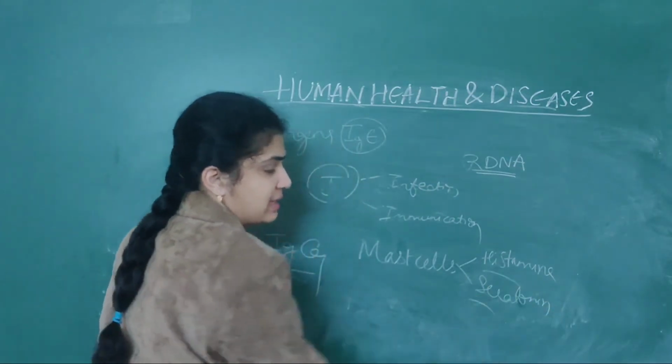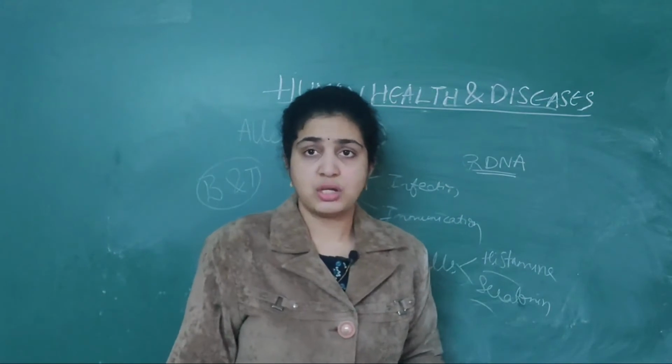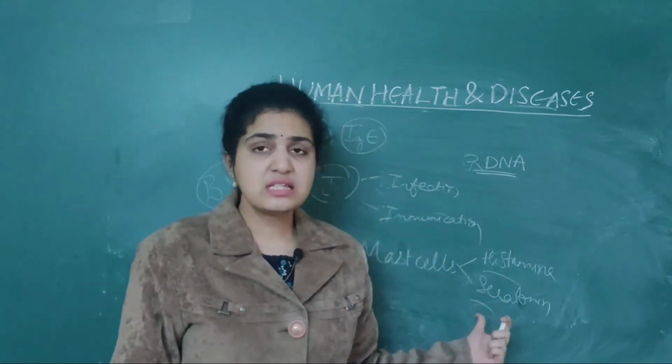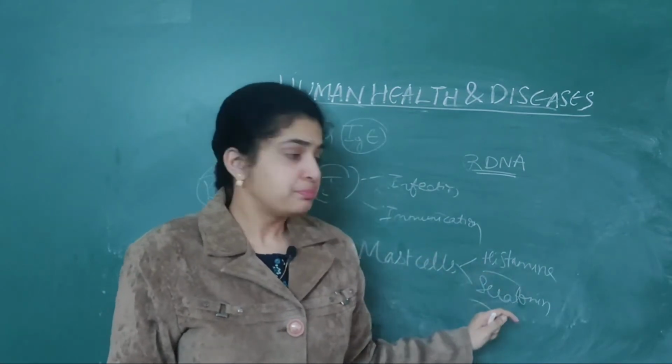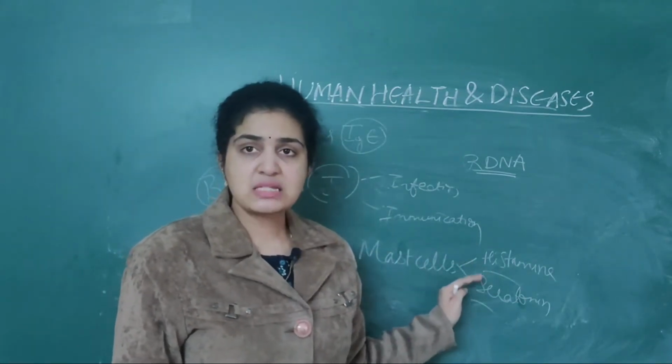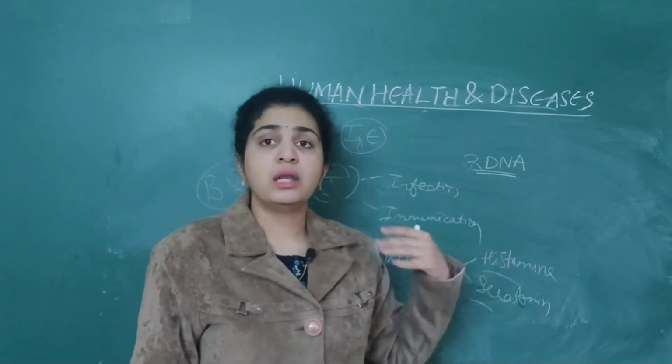These are the chemicals which are produced by the mast cells when you are exposed to an allergen. If you are not exposed to an allergen, these mast cells won't secrete these. But if you are exposed to some allergen, these mast cells will secrete two chemicals called histamine and serotonin.